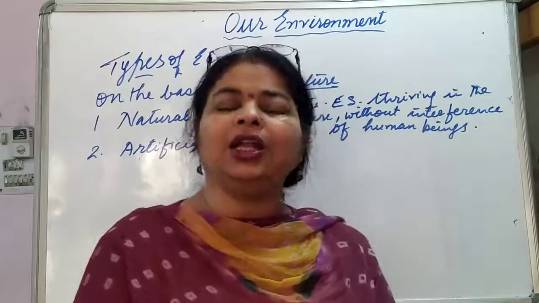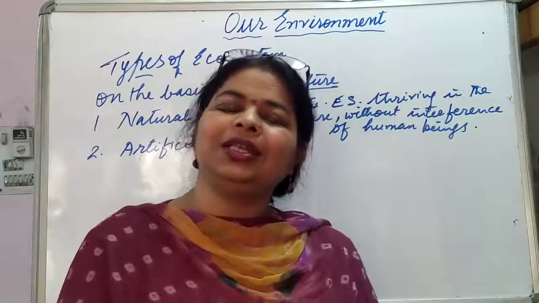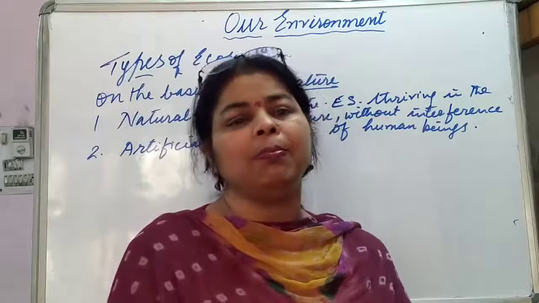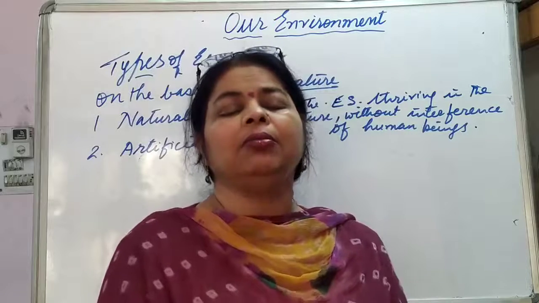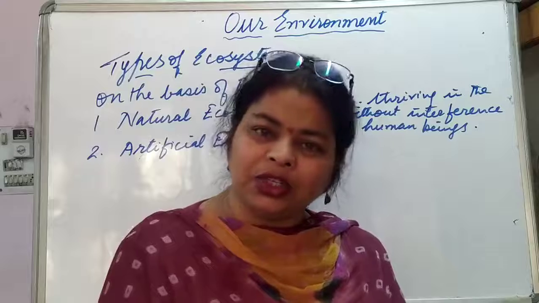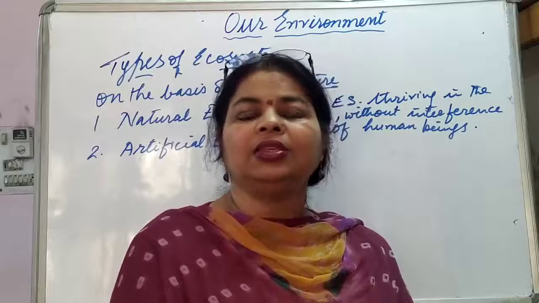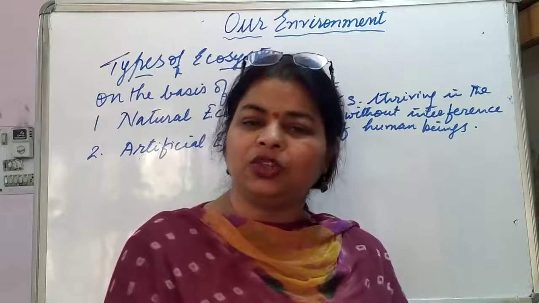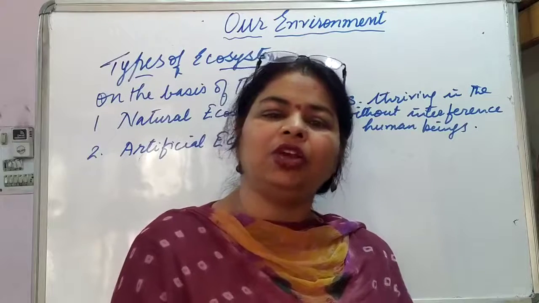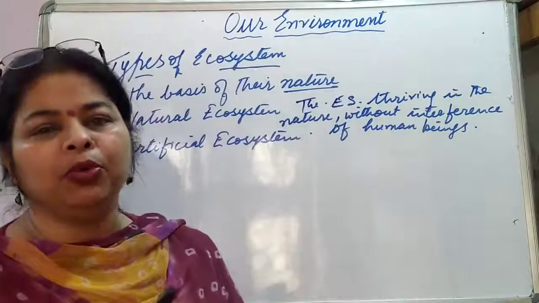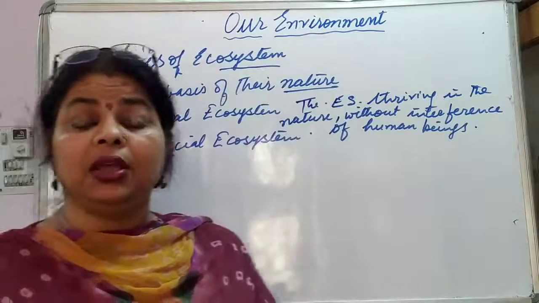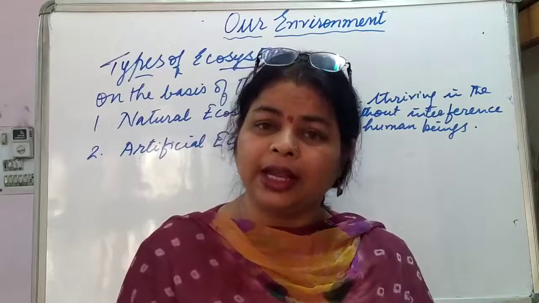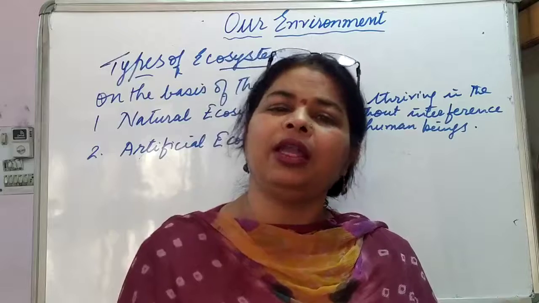Okay. Then artificial ecosystem. What are these? These are maintained by man and therefore we call them man-made or artificial ecosystem. In this, the human being keeps on disturbing the natural balance by addition of energy and planned manipulations. Means he is going to manipulate and incorporate his own ideas and then form an ecosystem.